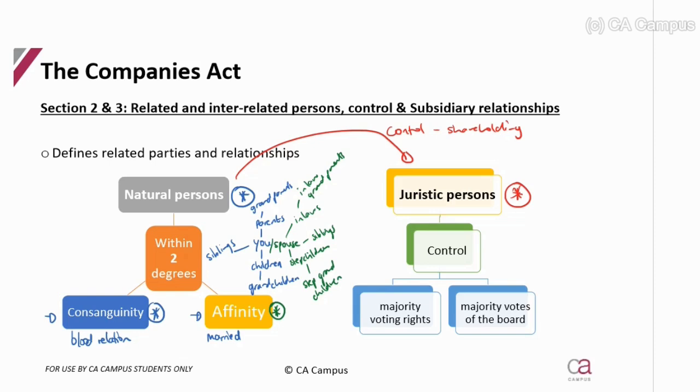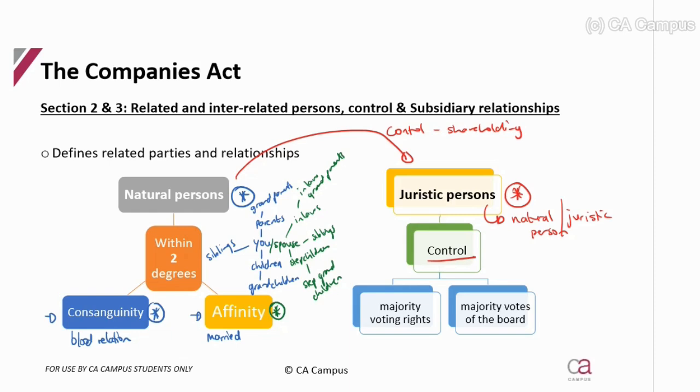Any juristic person would be considered related to a natural or another juristic person if there is control. And how is control determined?